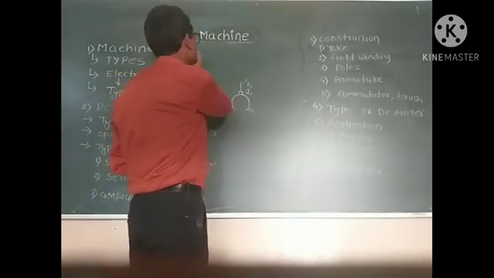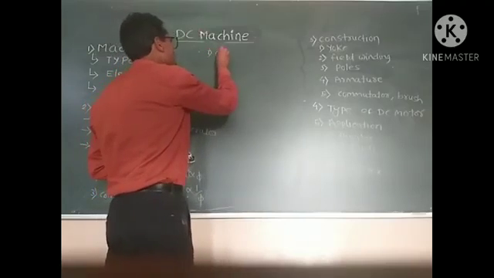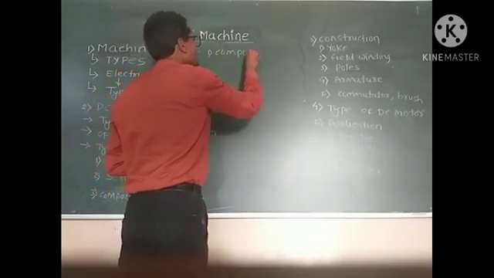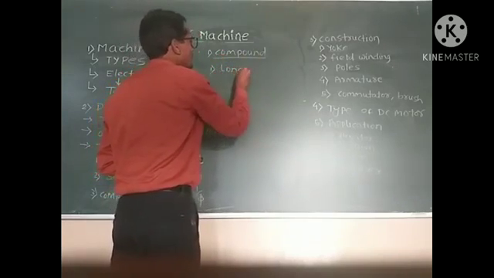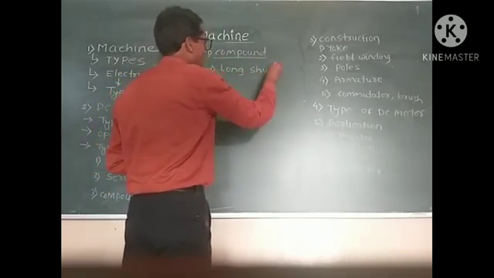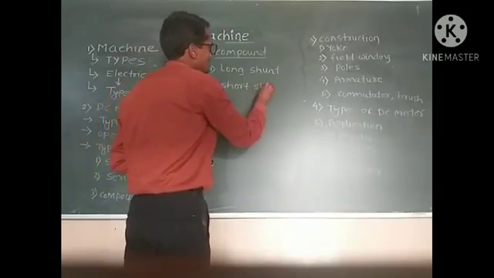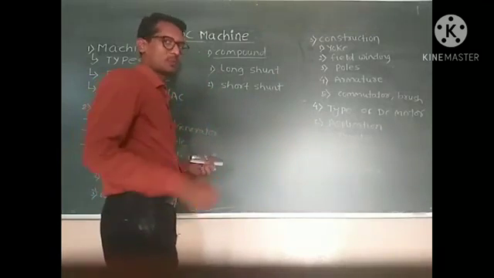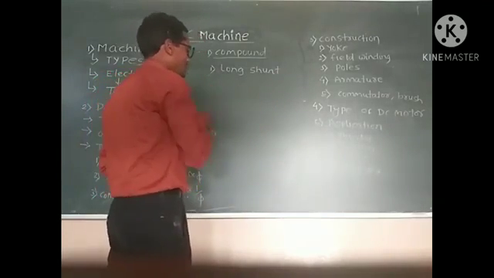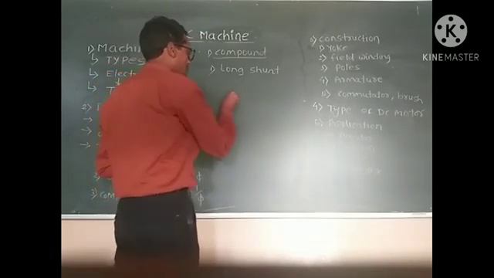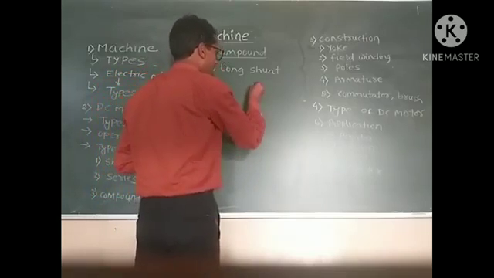Okay. After that, the third type is the compound motor. The compound motor is also divided into the long shunt compound motor and the short shunt compound motor. These are the two types of DC compound motor. First of all, the long shunt compound motor. First, we draw the circuit diagram.